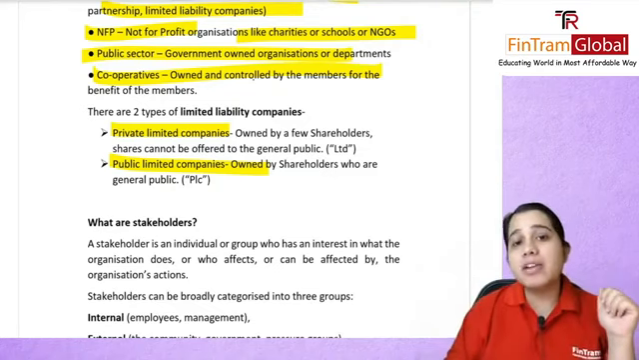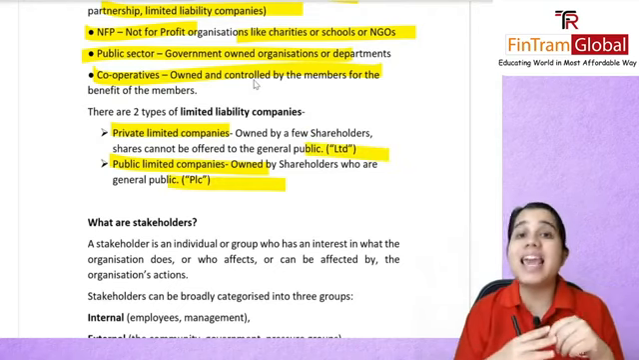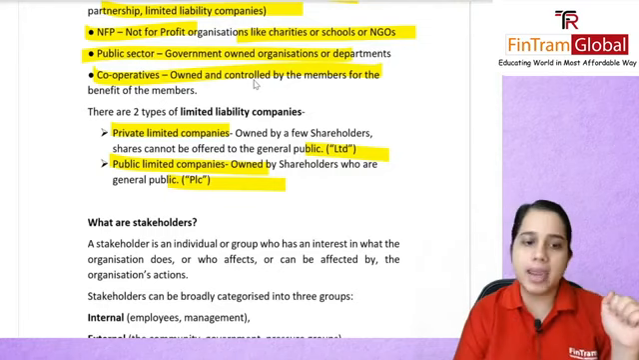Another thing was that private limited companies end with LTD and public limited companies end with PLC. So this is something to keep in mind.